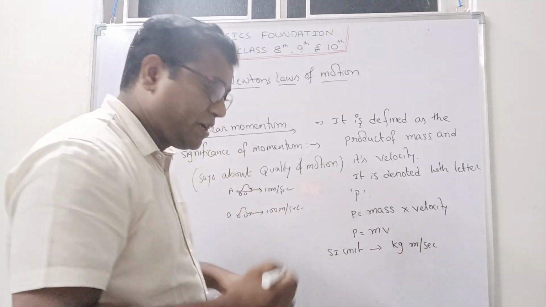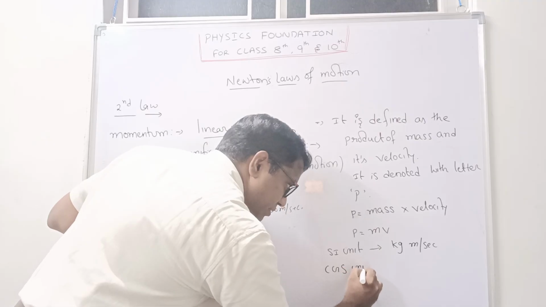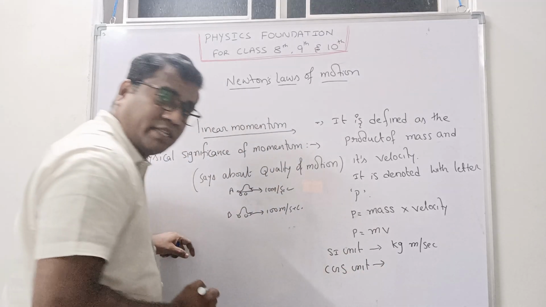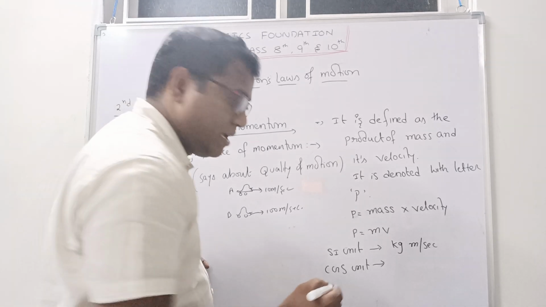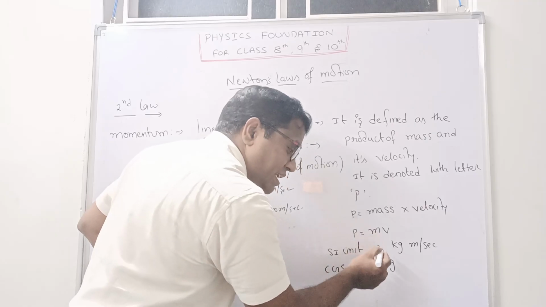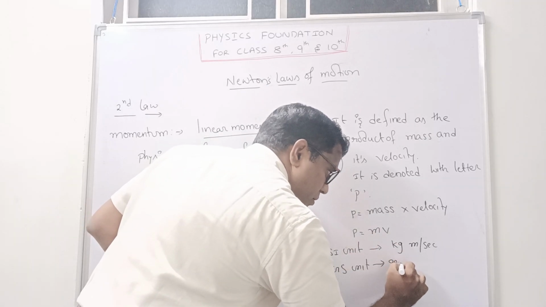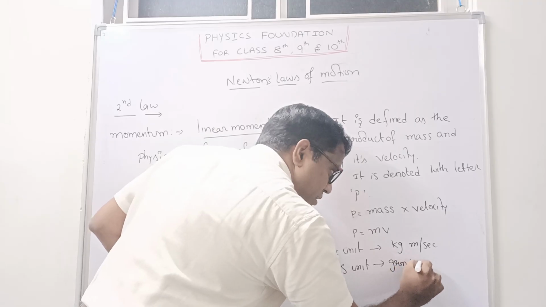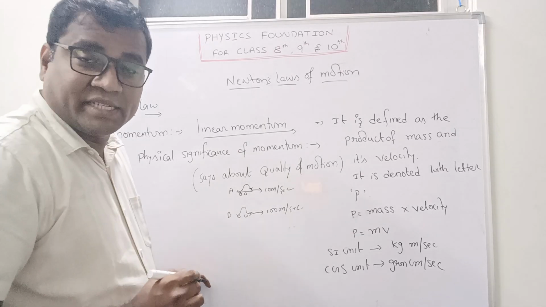What is the CGS unit? Mass in terms of CGS, it is gram. Velocity, centimeter per second. So gram centimeter per second. I hope you are understanding, right?